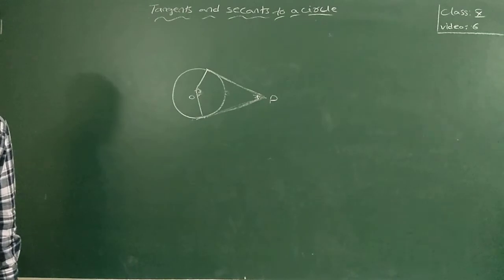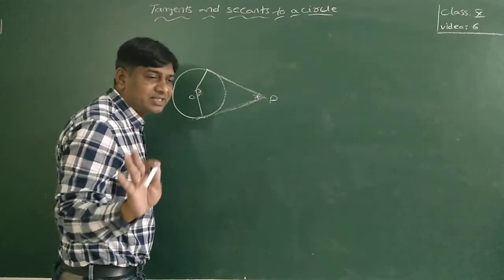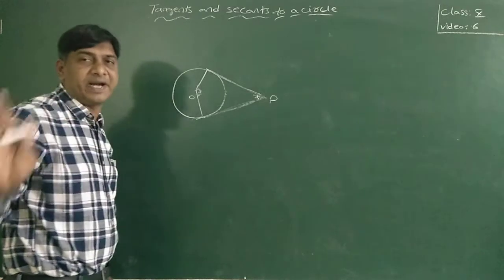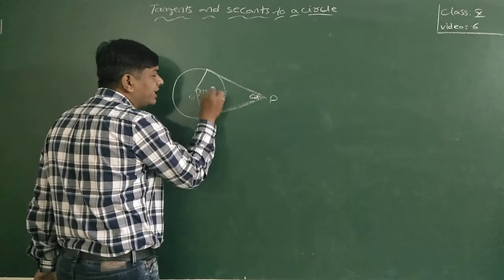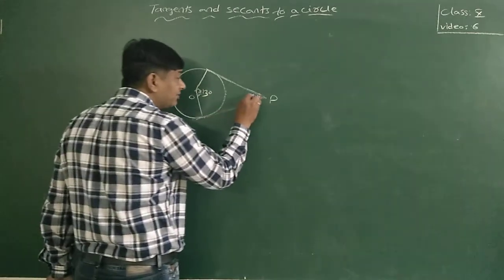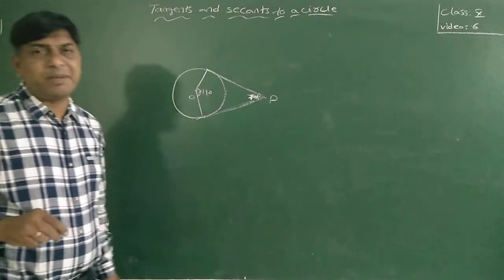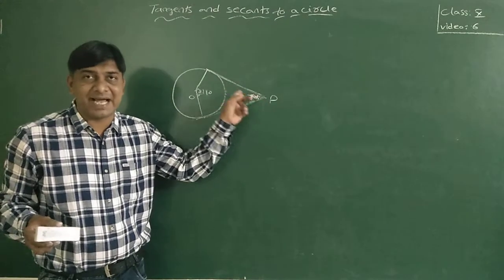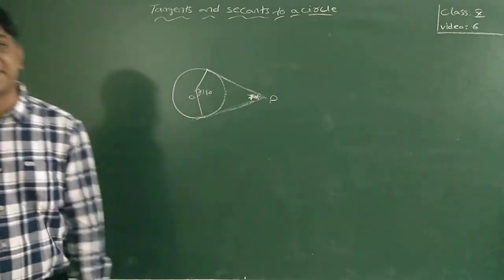I am going to prove that one. Supplementary means the sum of these two angles is 180 degrees. Very, very important point and concept. Suppose this angle is 60 degrees, then this will be 120 degrees. If this is 50 degrees, then this will be 130 degrees. If this is 70 degrees, this will be 110 degrees. Remember that the angle made at the external point by the tangents and at the center are supplementary. I am going to prove this theorem now.